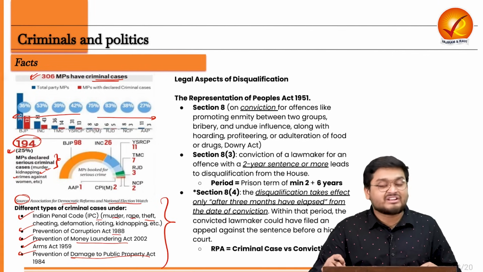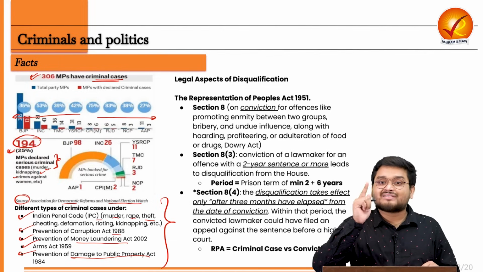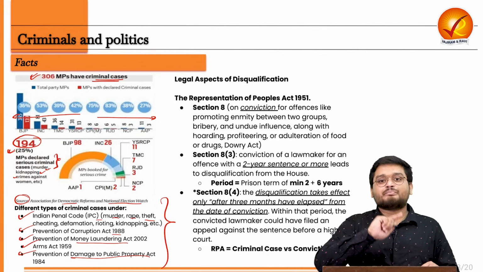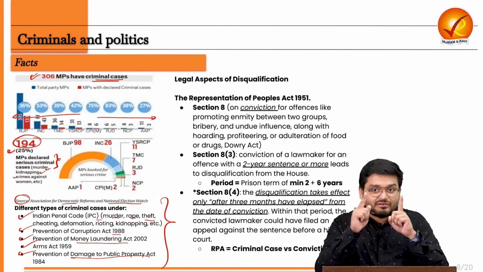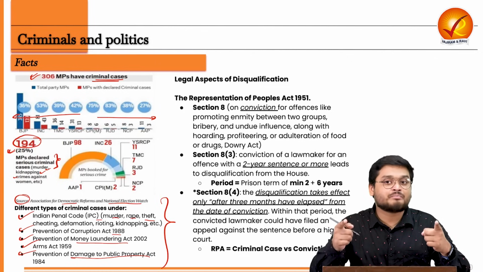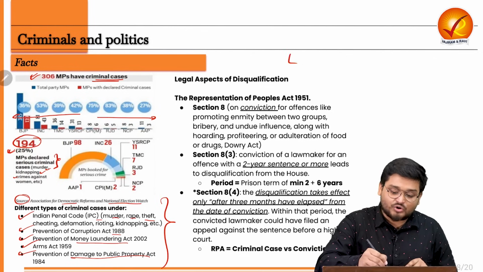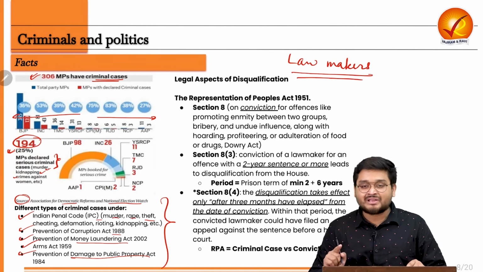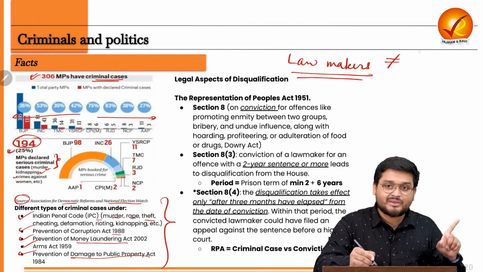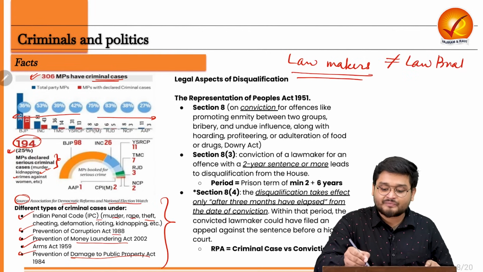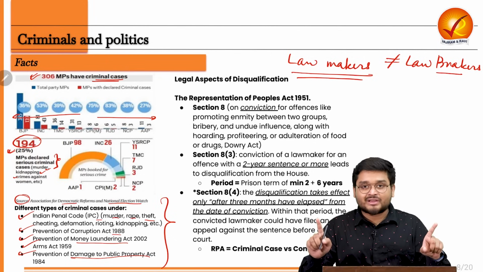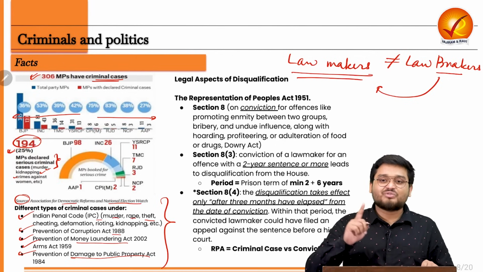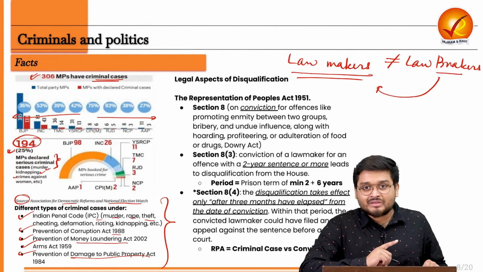And here, why is this very important? Because we have to understand these members of parliament are our representatives. They are the representatives of the people. And if the representatives of the people are sent to the parliament, they are sent for making laws. So they are lawmakers. Most of you will agree with me that lawmakers can never be lawbreakers, right? Lawmakers cannot be lawbreakers, and lawbreakers cannot be lawmakers, right? So we have to understand this very important relation, right?